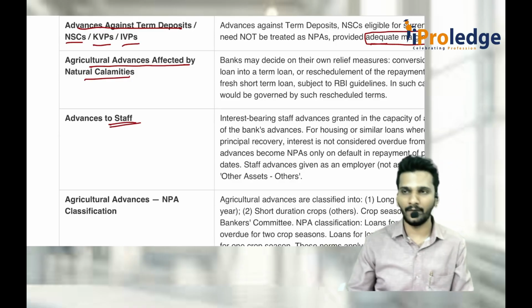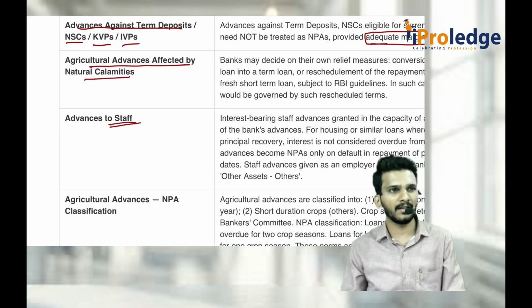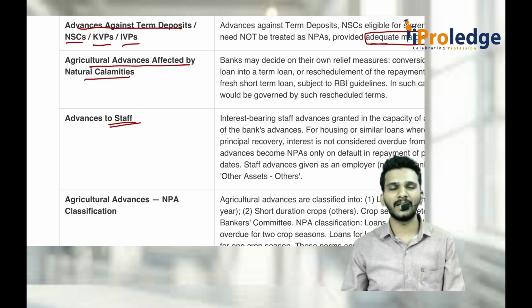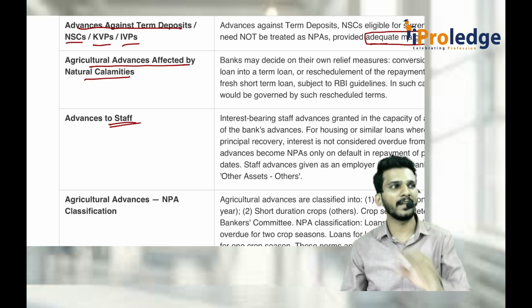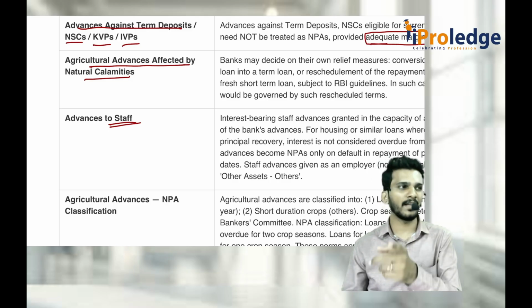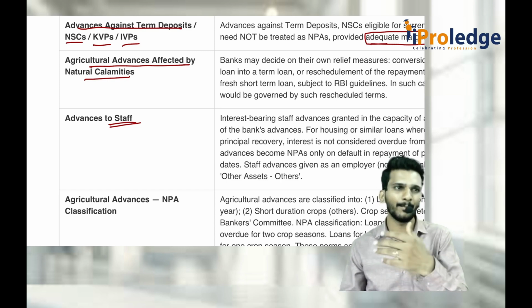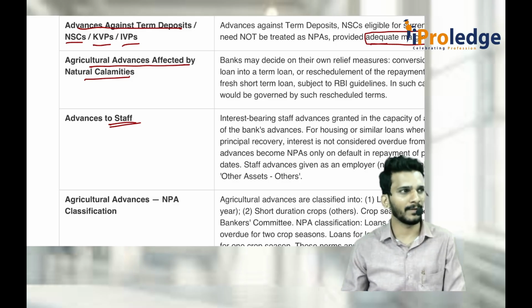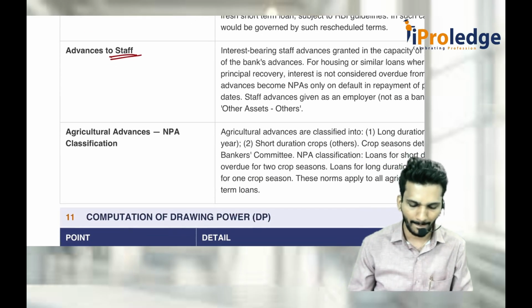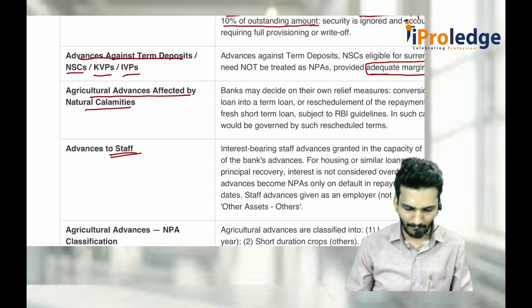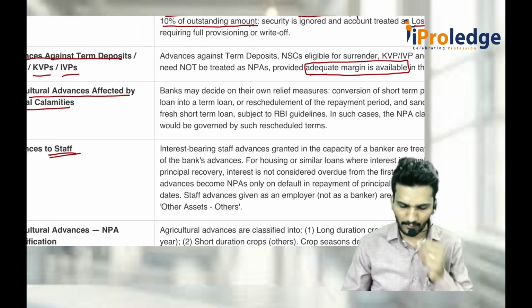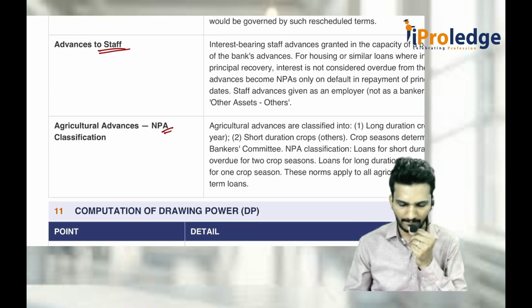Then advance to staff. In case of advance to staff, generally there are some provisions like you pay the principal first, and only then you can pay the interest. Just because you don't receive the interest in the beginning, you don't treat it as a non-performing asset. You still treat it as a performing asset as long as it is continuously being paid. That is what is there in advance to staff. Natural calamities and this are connected here.